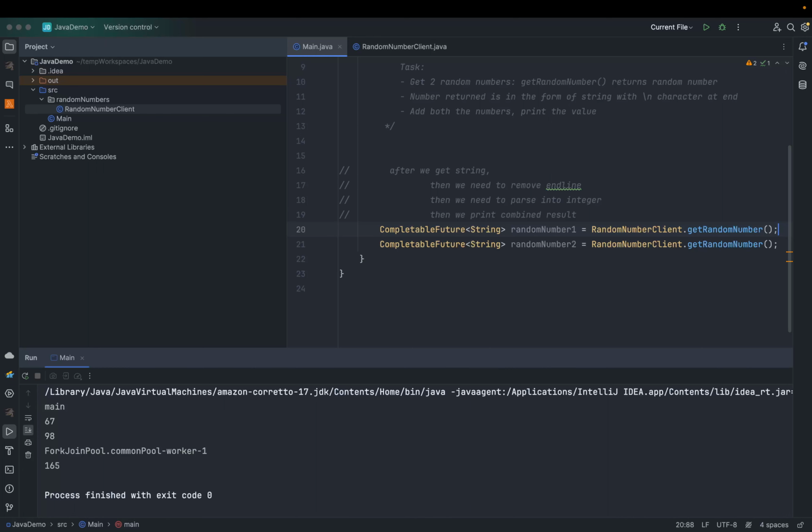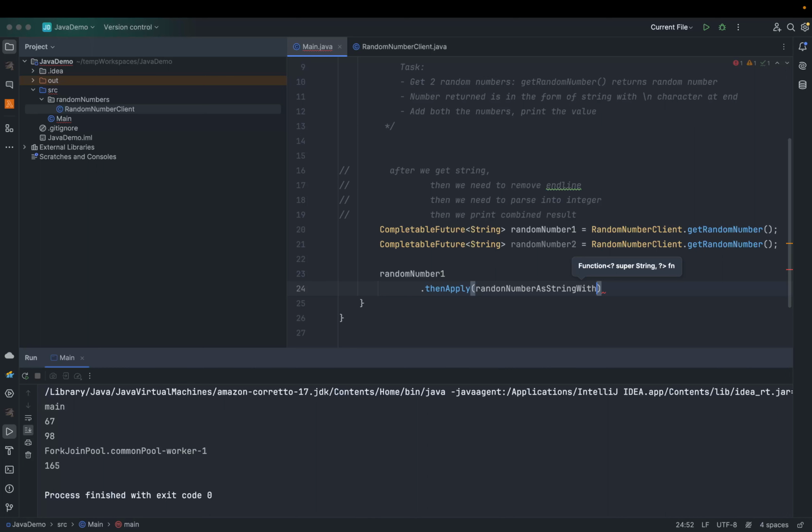We need to remove the newline character, so we need the modified value, so we will use thenApply. thenApply will get the random number as a string with the newline character, and what we want to do is remove that newline character first.